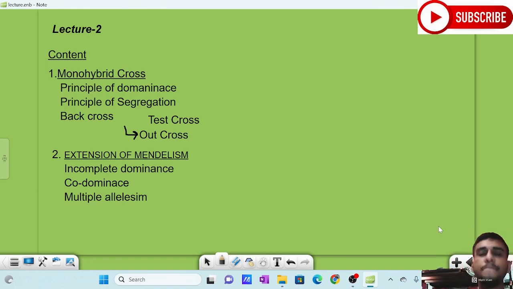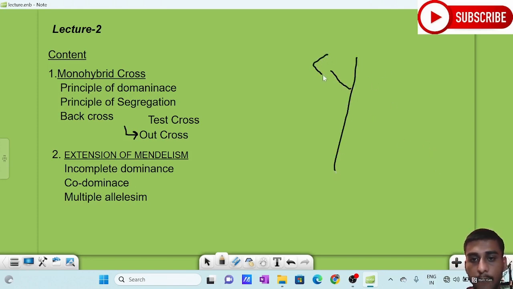If I am taking the height of Pisum sativum, the plant will be having a tall and a dwarf form. If I am taking the flower position of that plant, Pisum sativum, the flower will be either in the axial position or in the terminal position.